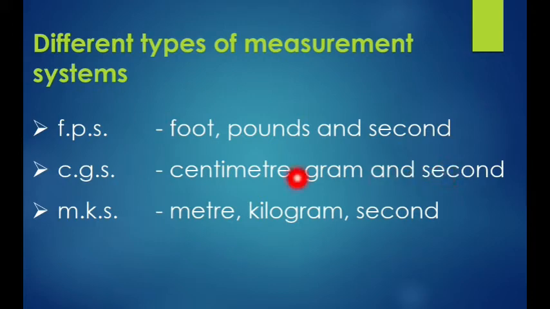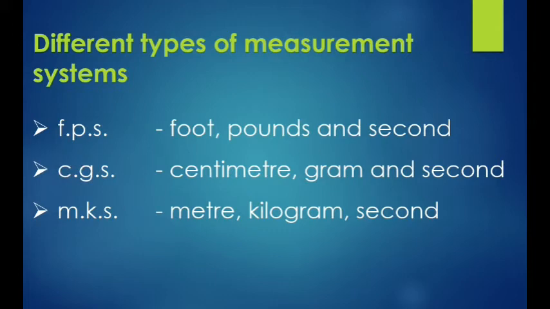The names are given. The first one is the FPS system. The FPS system is the British engineering system. Underline the word. It is followed in the UK. F means foot, P means pound, S means second. Foot means length, pound means mass, and second means time. Next is the CGS system. What is that? CGS means the Gaussian system. Just know the name: the FPS system means the British engineering system.